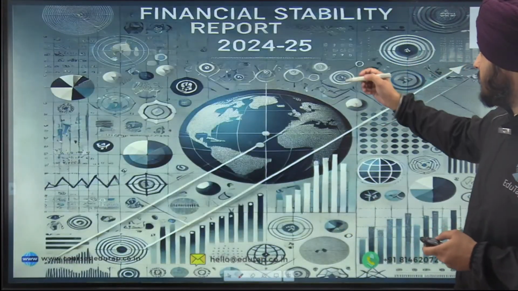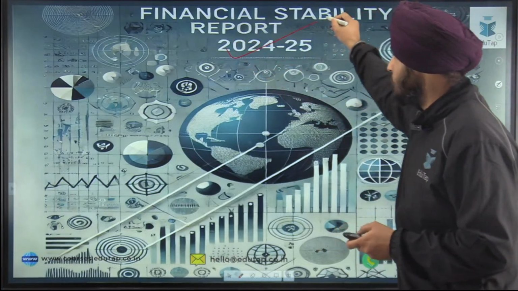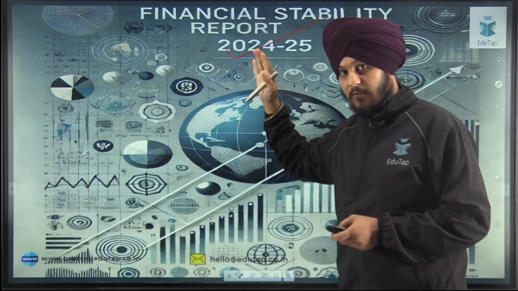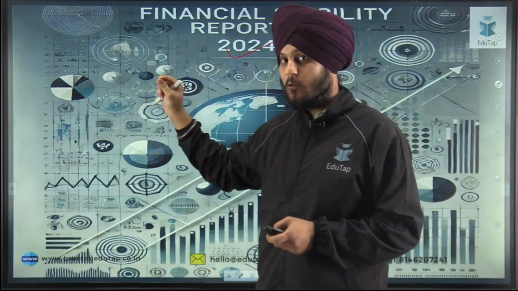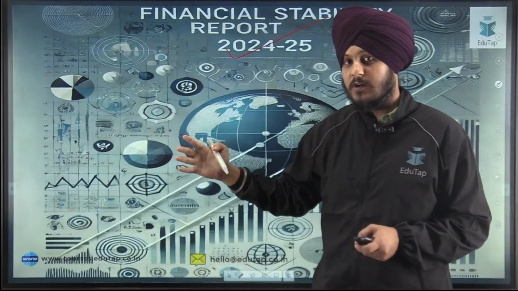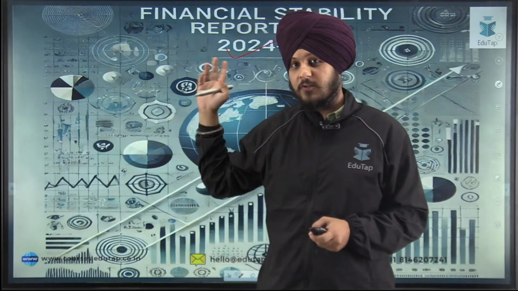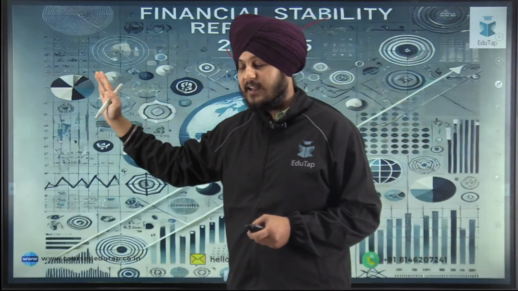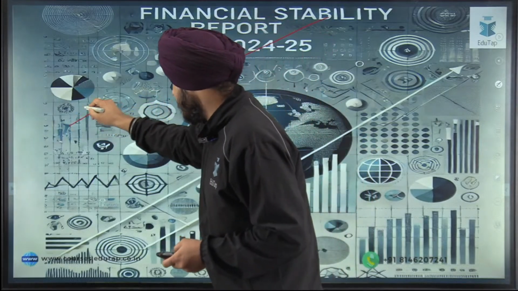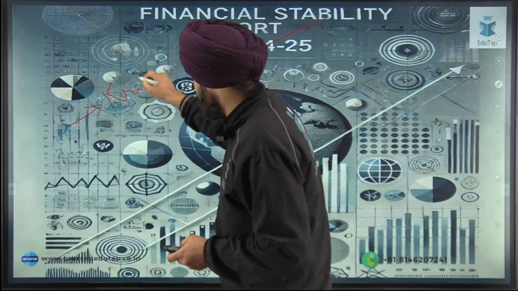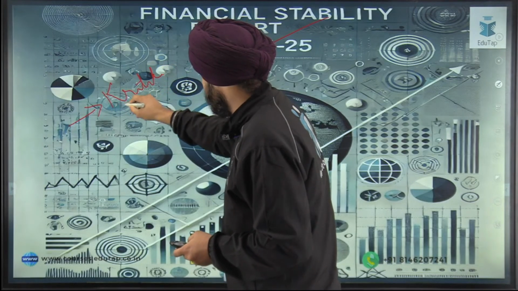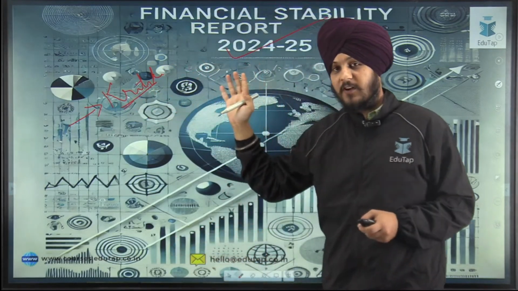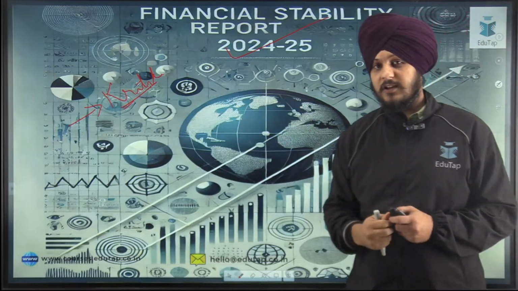So today we are going to talk about Financial Stability Report 2024 to 2025. I'm not going to cover all the details regarding Financial Stability Report because this session is very much oriented towards the descriptive answer writing practice with respect to the Financial Stability Report. So this is the part 1 of this video. In the part 2, we are going to cover other dimensions also. Fine. And if you want to see the detailed analysis of this report, you can watch the video on our channel that has been taken by Kritika ma'am, and that will give you the full analysis. But here we are going to talk about the descriptive writing perspective only. I hope it is clear to you.